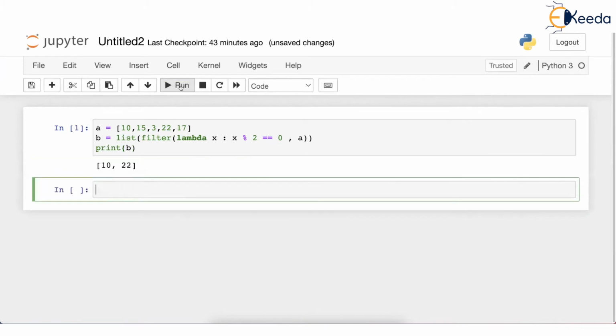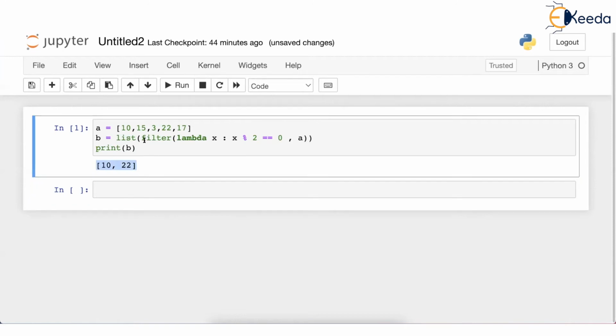So let's try to run this. Look, this is exactly list B, which contains only 10 and 22. These were the two even numbers which we have got. Let's say somebody changes the question. We don't want even numbers, we want odd numbers. So you can ask lambda to filter out wherever you get an odd number.